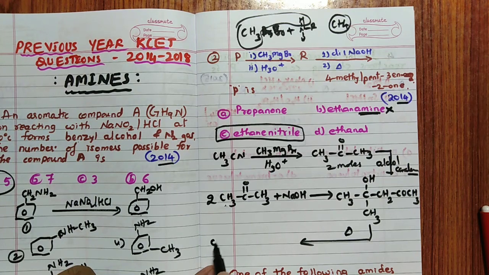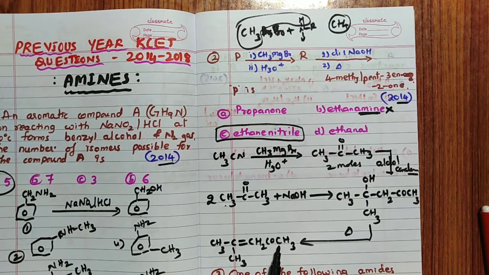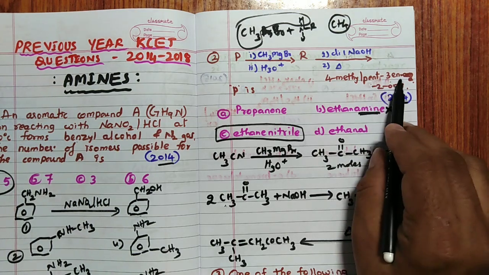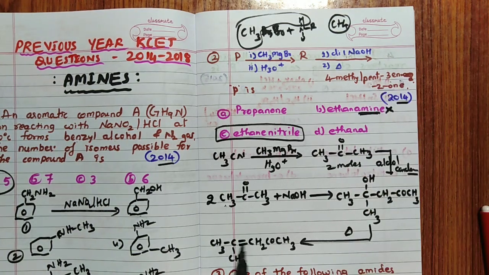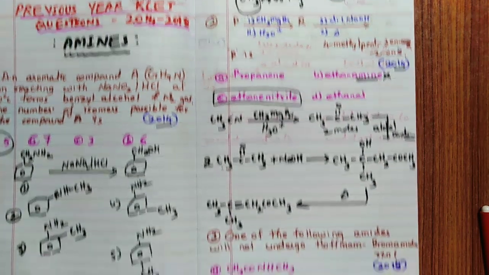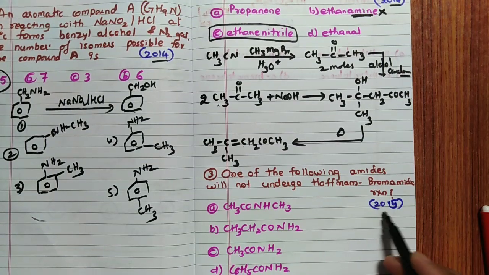On heating, remember, you are going to get the product as CH3, C double bond, CH3, so CH2, COCH3. Now you name this: 1, 2, 3, 4, 5. So 4-methylpent-3-en-2-one. So the answer for this question is ethane nitrile. Very simple.